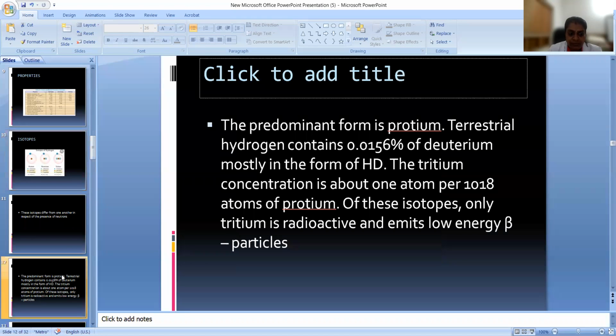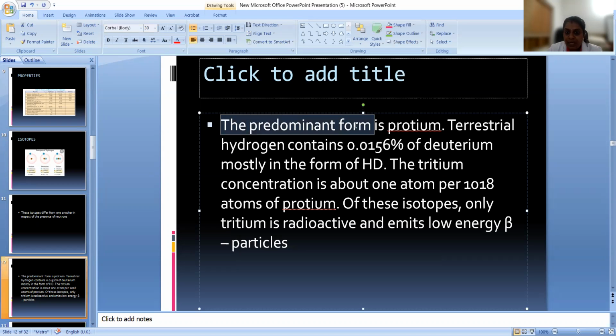Now, if we are looking at the occurrence of these isotopes, the prominent form is protium, 1H1. The terrestrial hydrogen contains 0.0156% of deuterium, mostly in the form of HD. The tritium concentration is about 1 atom per 10^18 atoms of protium.